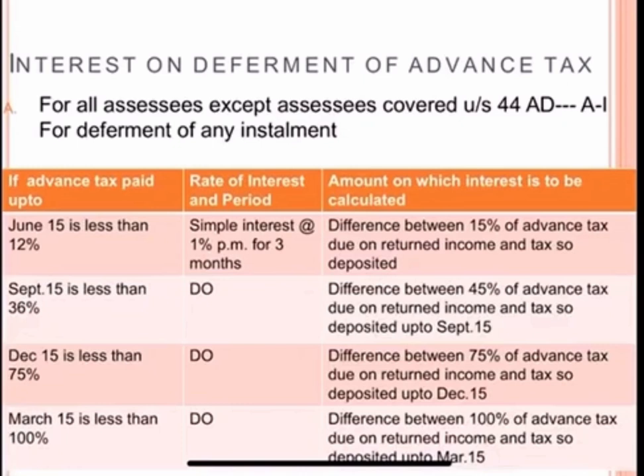As we have earlier read, the first installment is June 15. Let's suppose advance tax is paid less than 12%, so interest will be charged as simple interest at the rate of 1% per month for 3 months, and the amount on which interest is to be calculated will be the difference between 15% of the advance tax due on returned income and the tax so deposited. So the main penalty is 1% simple interest for 3 months. Similarly for the next, third and fourth clause will be there.